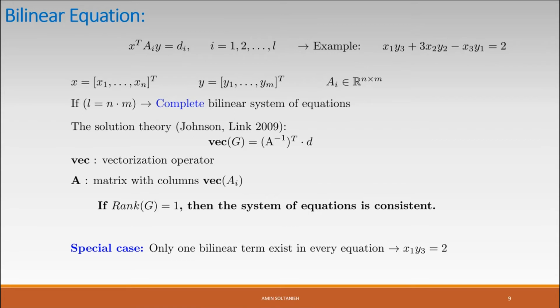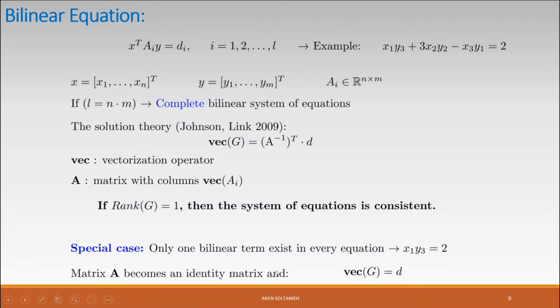But we have a special case. In our special case, we have a simpler case, so we have only one bilinear term in every equation. Remember the motivating example in the previous slides. So we have just one bilinear term. In this special case, matrix A becomes an identity matrix.